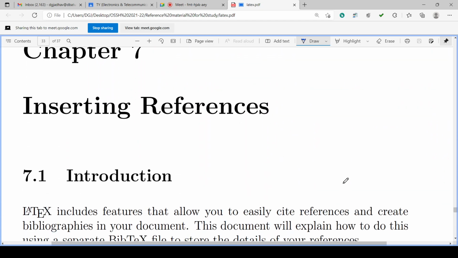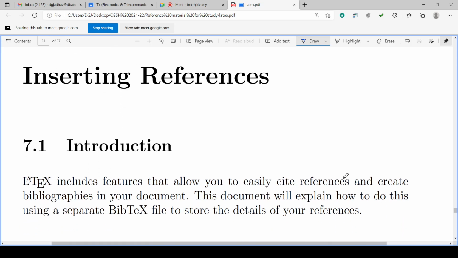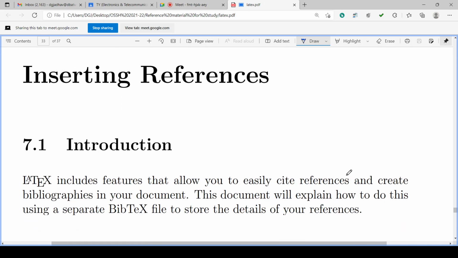So the last chapter or last point we can discuss is inserting the references. We can insert the references in the document.